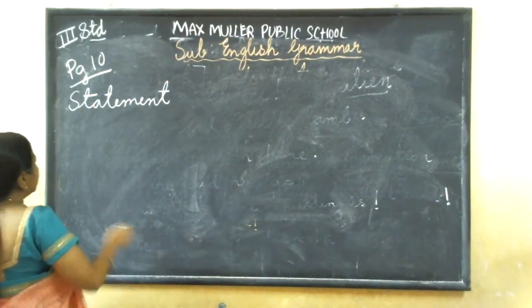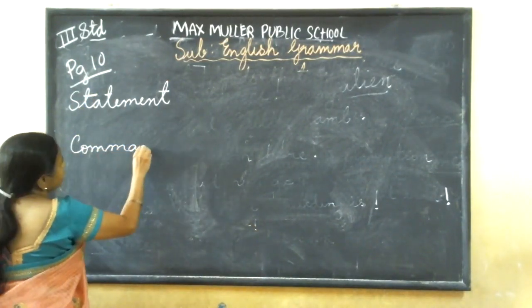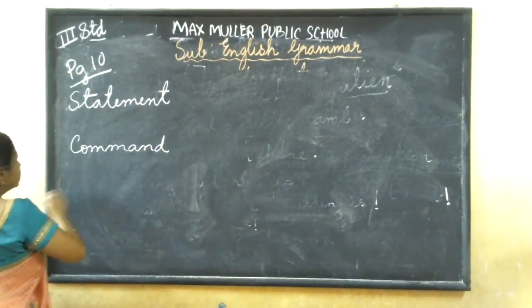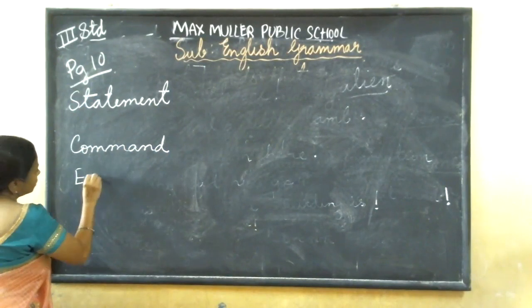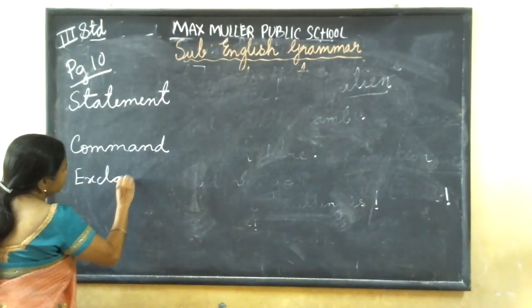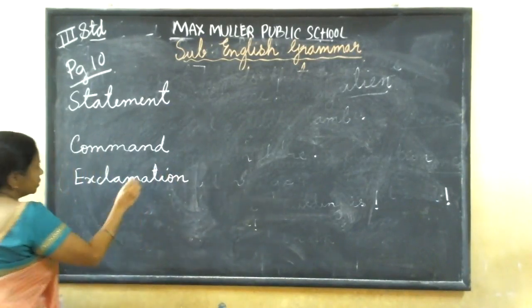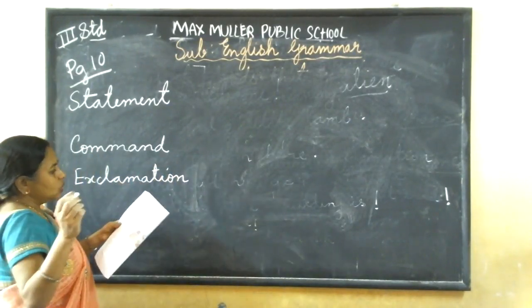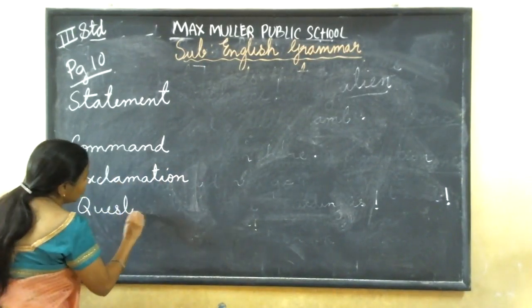Second one, they gave command, C-O-M-M-A-N-D, command. Third one, exclamation. Then question.